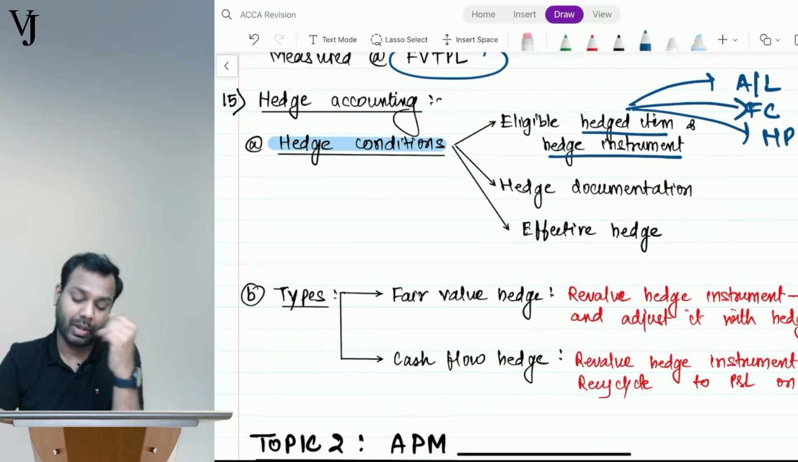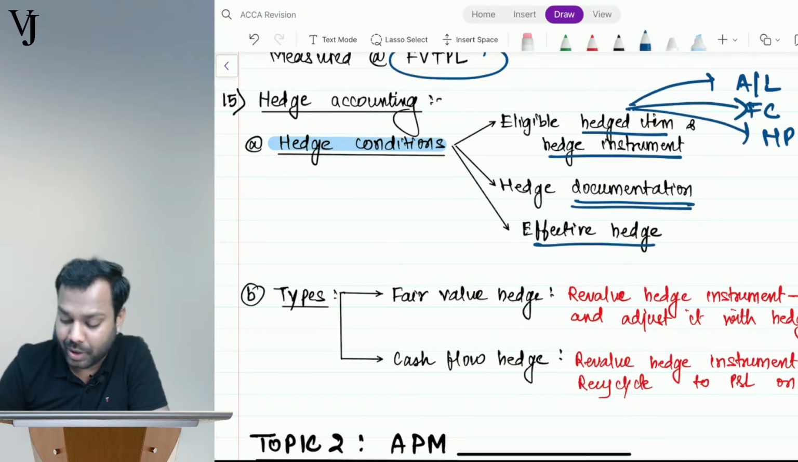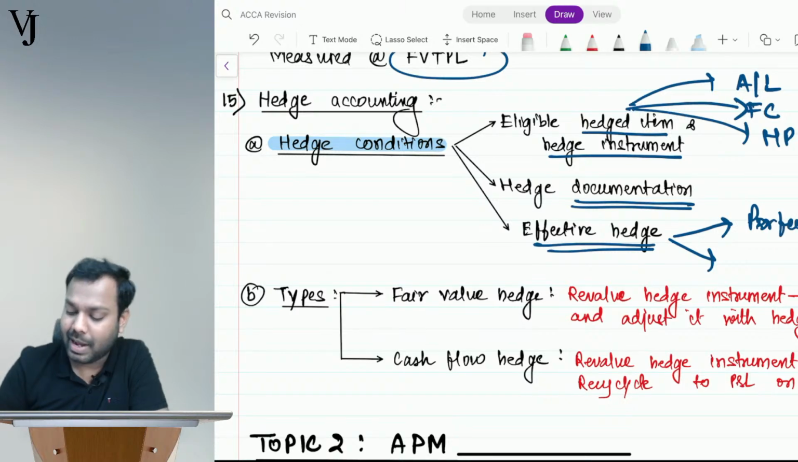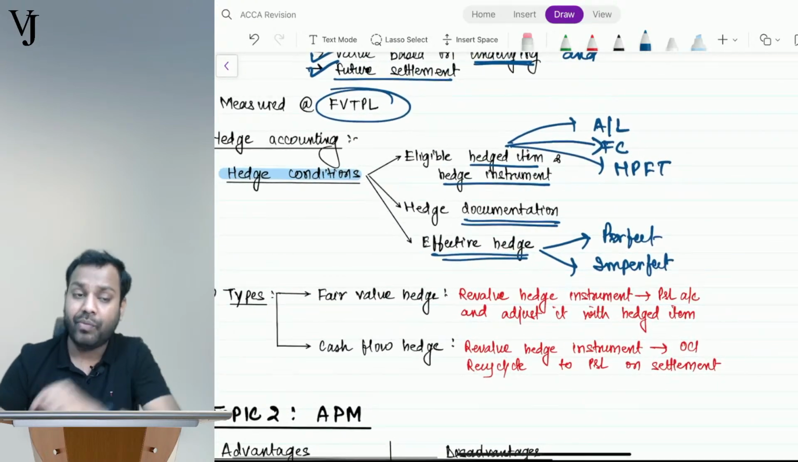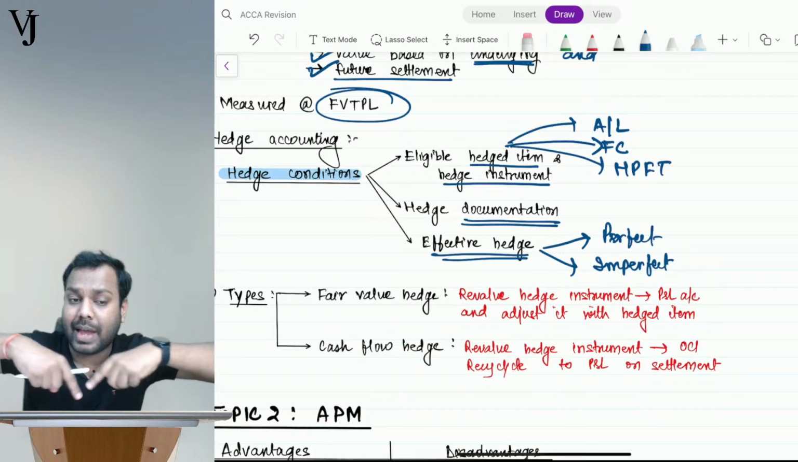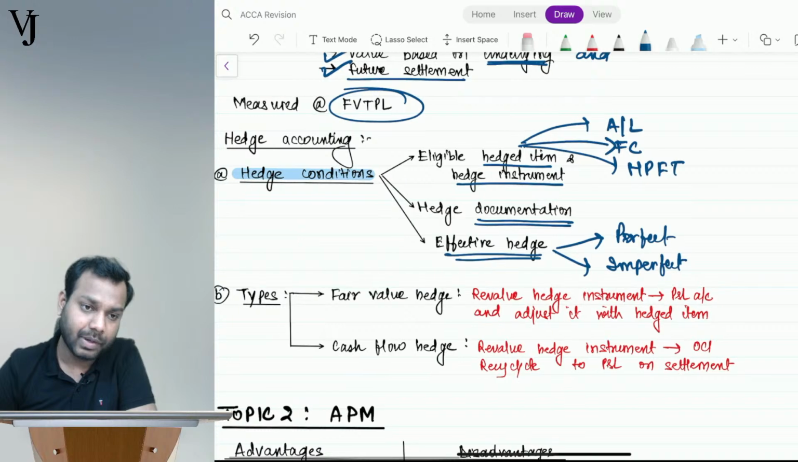Now, hedge documentation should be there, and the hedge should be effective. Effective hedge means it can be a perfect relationship. It can be imperfect also, but even if it is imperfect, it should be within the boundaries. If it is within the boundaries, I can say it is effective. Is it clear, everyone? Those are the hedge conditions.